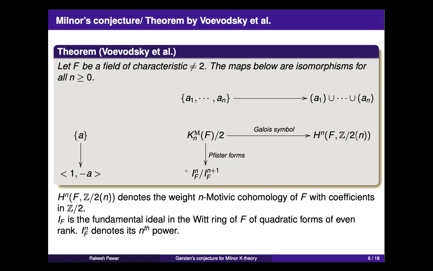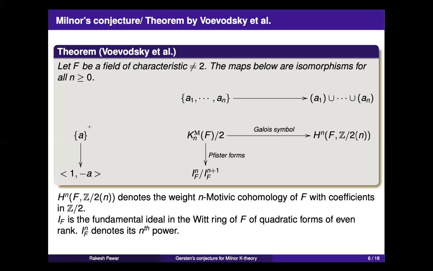So this is a graded ring. You can take the direct sum over n of I to the power n by I to the power n plus 1. And he was interested in that. He realized that there is a connection between Milnor K theory and this, using these Pfister forms. So this is the assignment. You take a symbol a in degree 1, and you assign to it a dimension 2 bilinear form with diagonal form given by 1 and minus a.